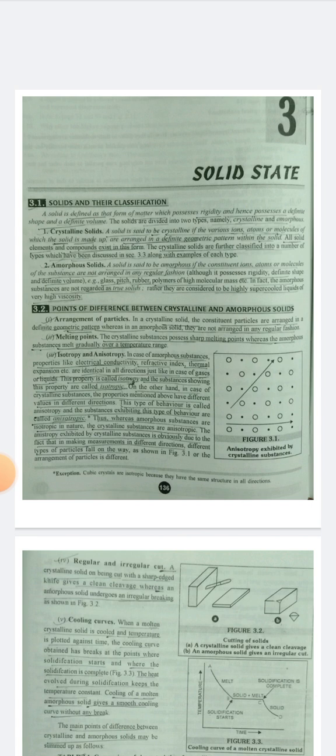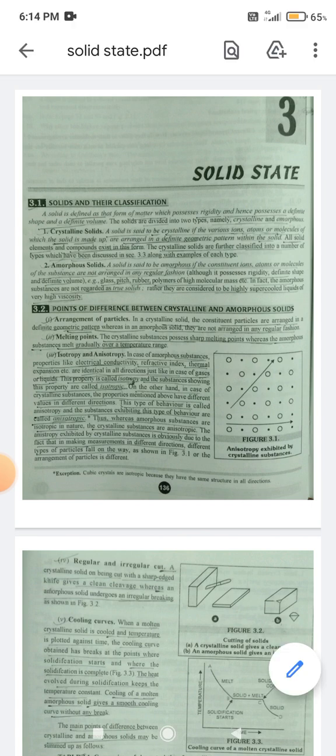Second, melting point. The crystalline substance possesses a sharp melting point, whereas an amorphous substance melts gradually over a temperature range.